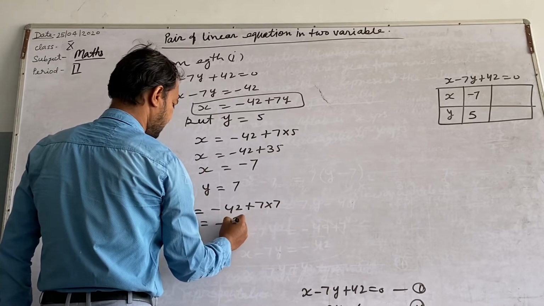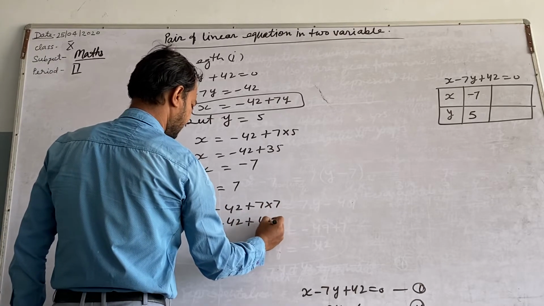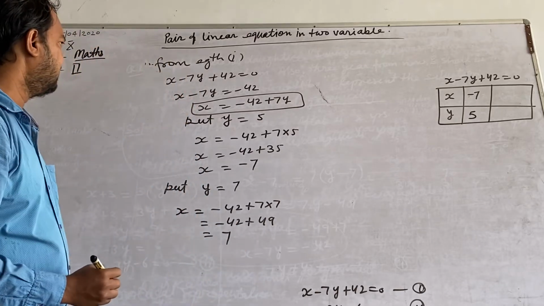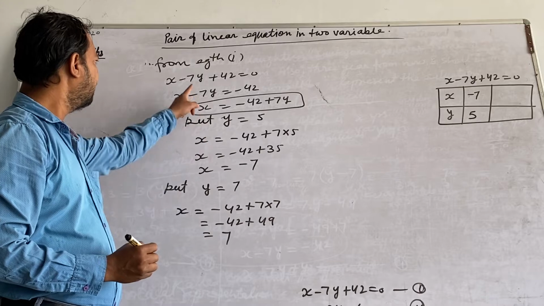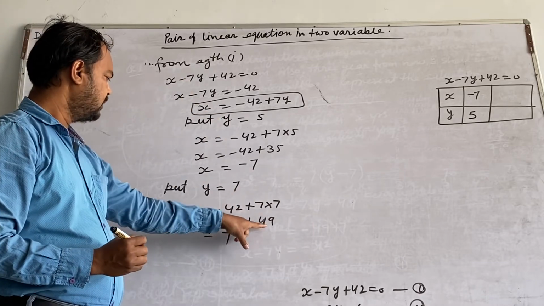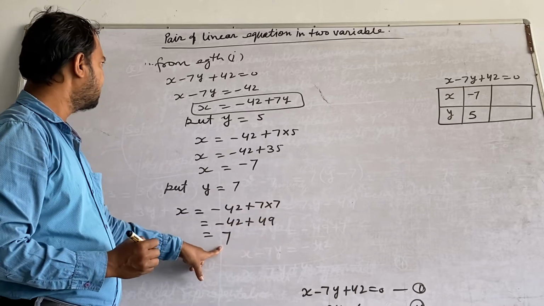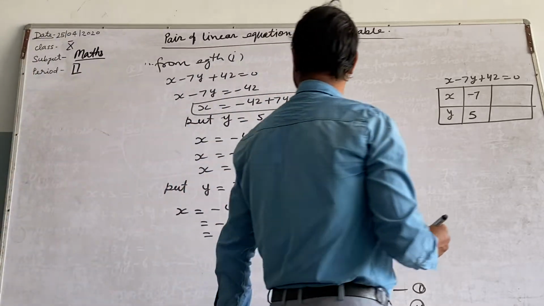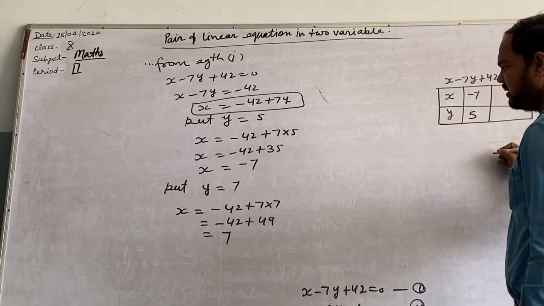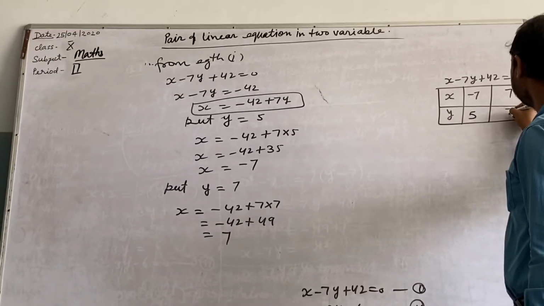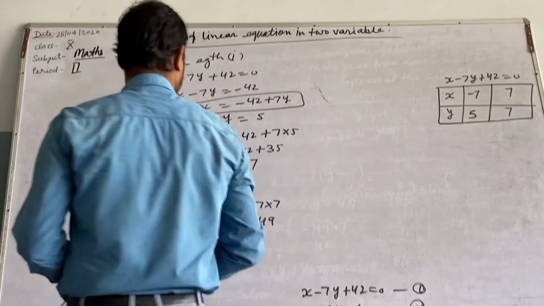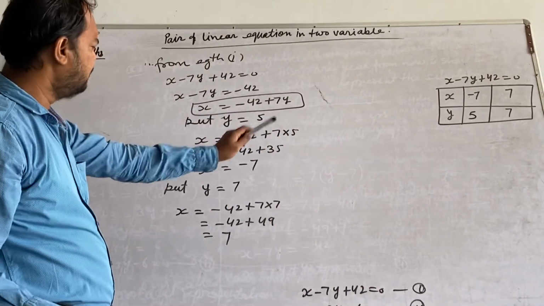This will give you minus 42 plus 49, this is 7. So x is 7, y is 7. Right? Now this is the two solutions for this.